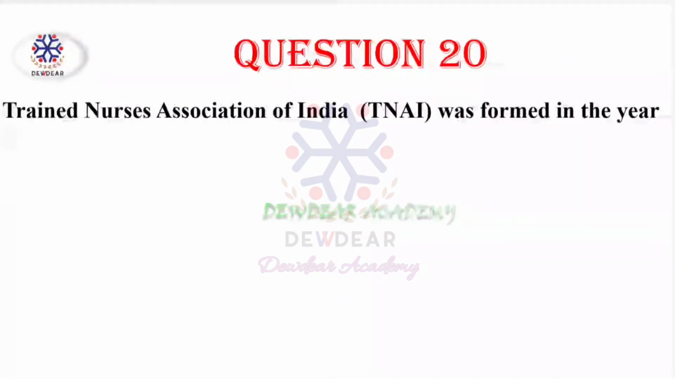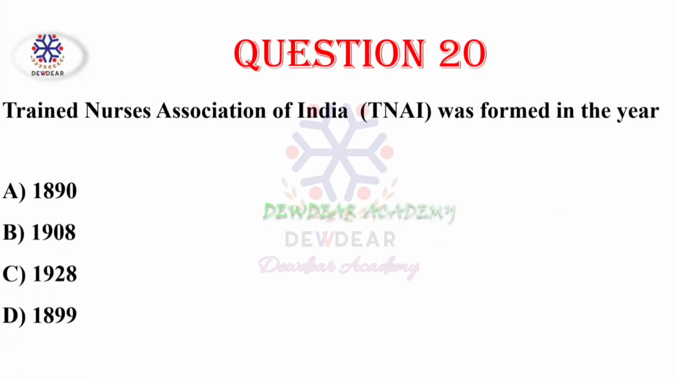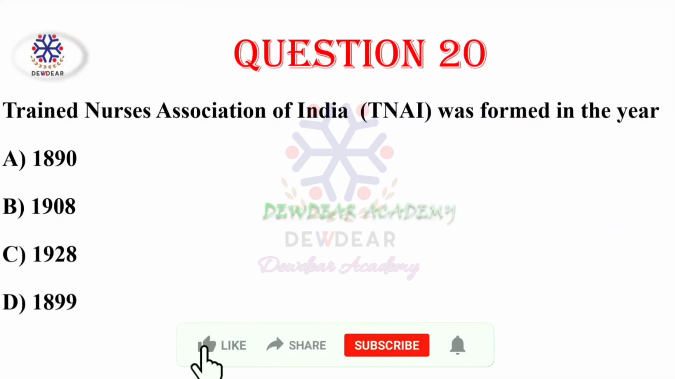Then question number 20. Trained Nurses Association of India was formed in the year. Options are 1890, 1908, 1928, 1899. TNAI was formed in the year 1908.